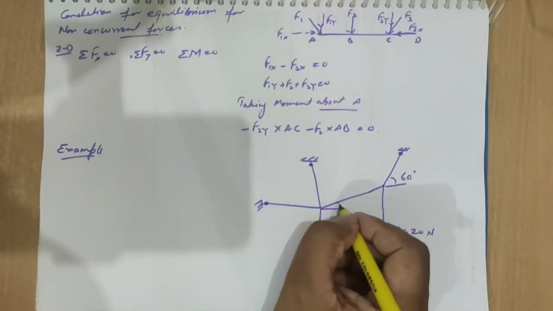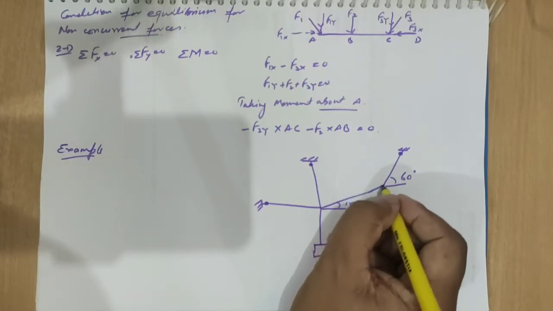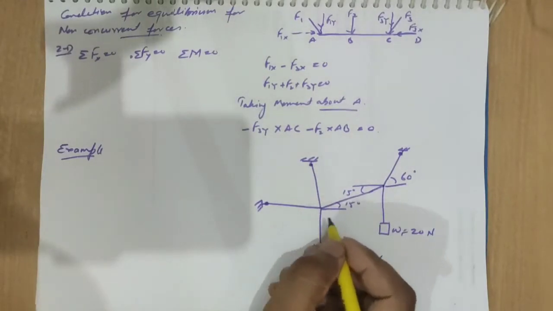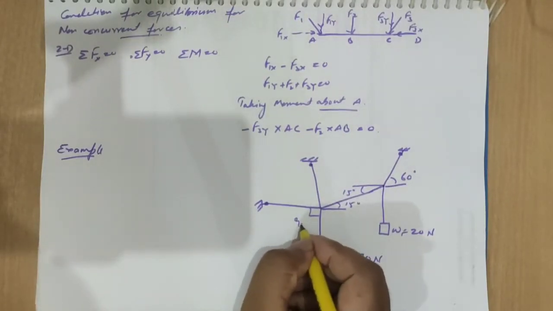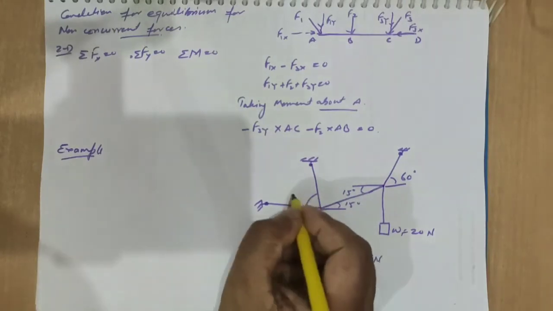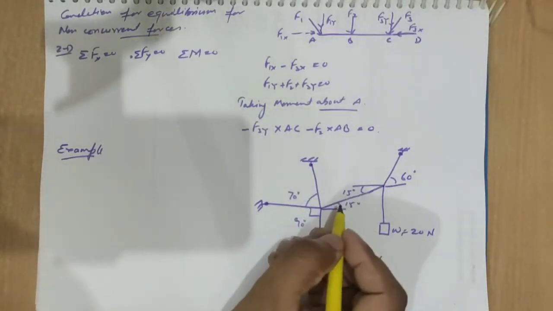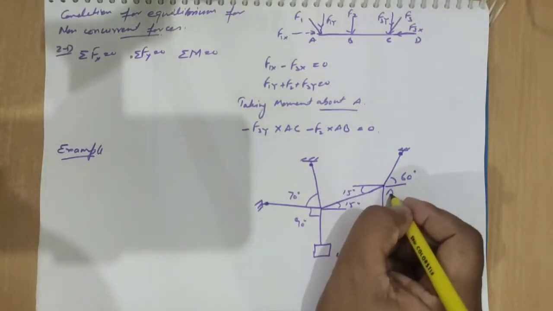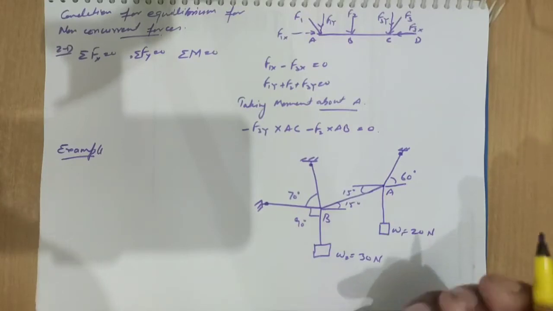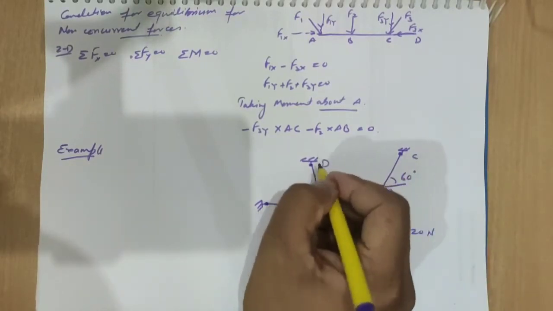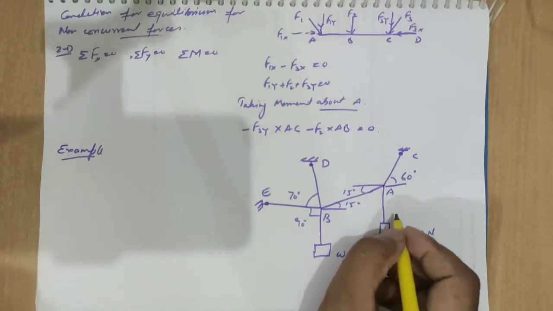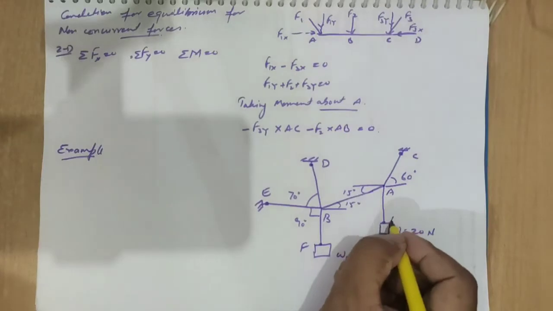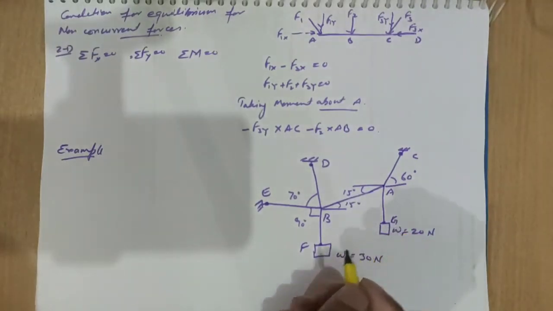This is 15 degree, 15 degree. This is 90 degree. This is 70 degree. So we are having point A, point B, C, D, E, F, G.